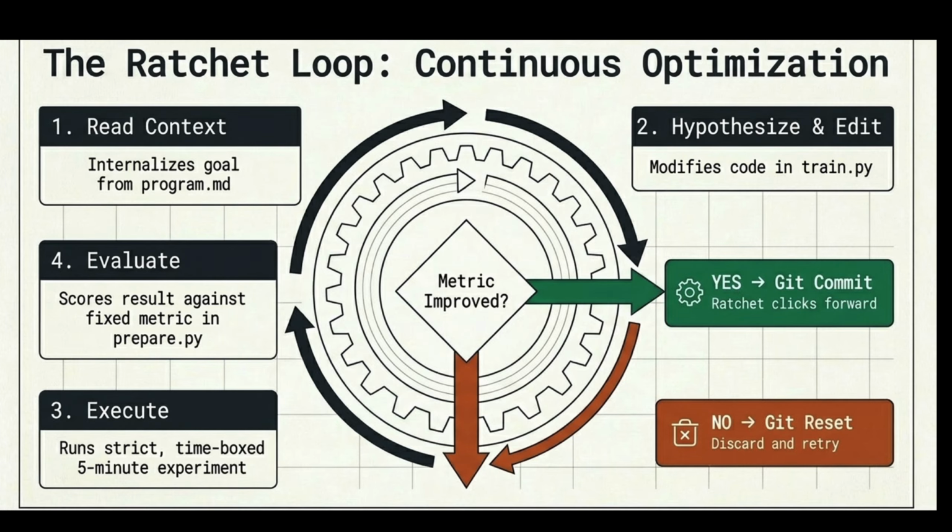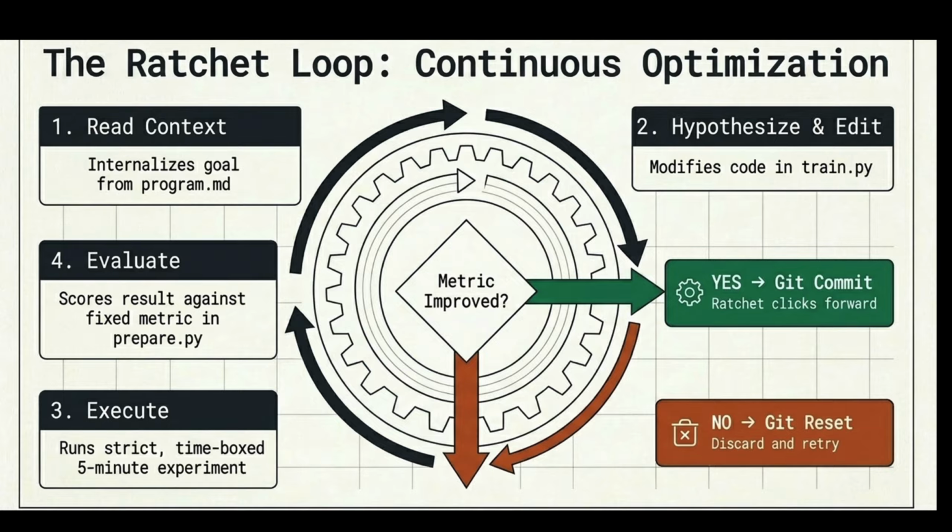Now, how does it work? The core concept lies in the ratchet loop. What is a ratchet? If you remember, it is a mechanism available in our bicycles. When we push forward, we have to apply force. If you are reversing back, there is no energy involved. In AutoResearch, it works the same way: if we make any changes, we run the experiment, like the force we apply to the ratchet. If the experiment doesn't work and we go back, there should be no energy involved.